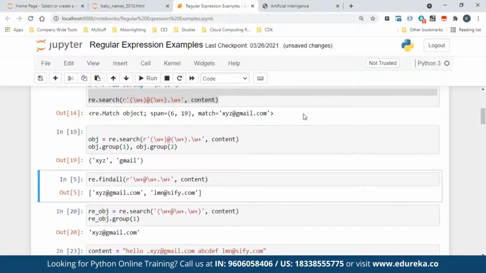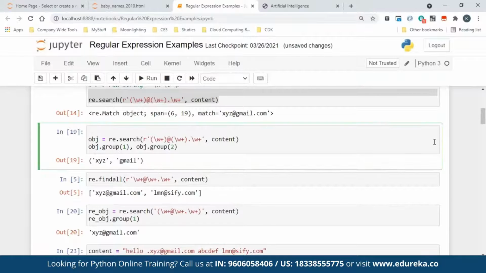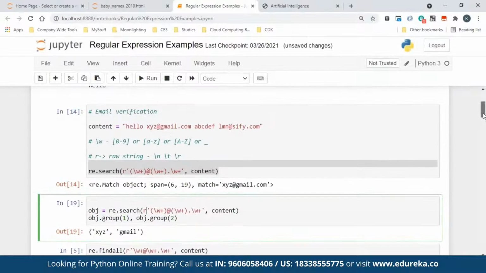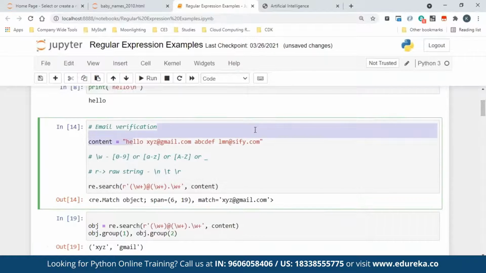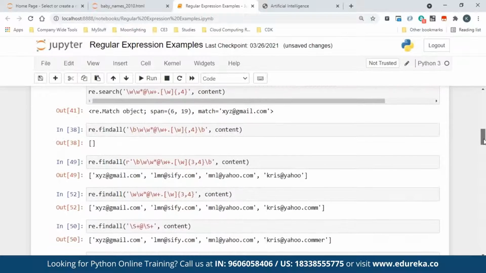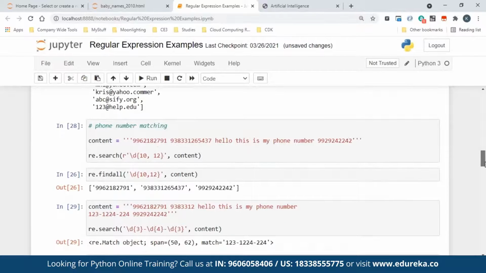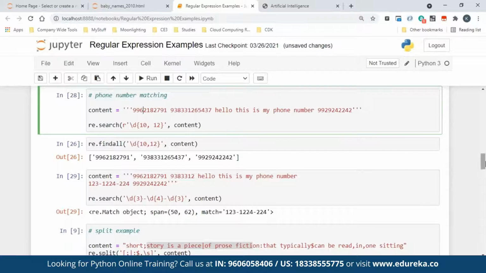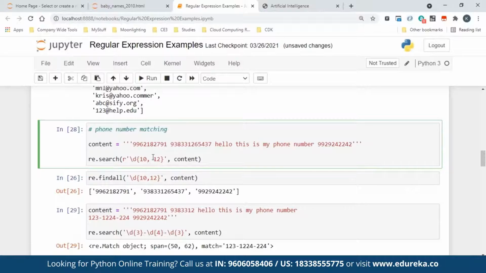Now we are talking about email and phone number. Email we already discussed. That is the first example we discussed, how to fetch an email from a string, from the beginning. Phone number, let's look at phone numbers. Let's say these are Indian phone numbers, and US phone numbers also we will see. As you know, Indian phone numbers are 10 digits, isn't it? So these are 10 digit numbers. Inside that you have strings also. So how to do that?